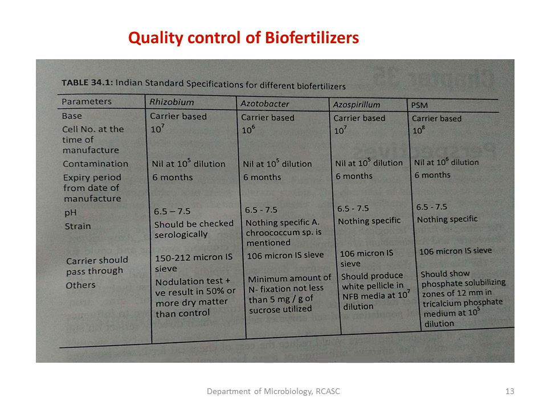And other specifications: Rhizobium should show positive for nodulation test, and Azotobacter should have a minimum amount of nitrogen fixation, not less than 5 milligrams per gram of sucrose which it utilizes. Azospirillum should form a dense white pellicle mass in nitrogen free broth at 10 to the power of 7 dilution also. Phosphate solubilizer should show a phosphate solubilization zone of at least 12 mm in tricalcium phosphate medium at 10 to the power of 5 dilution.